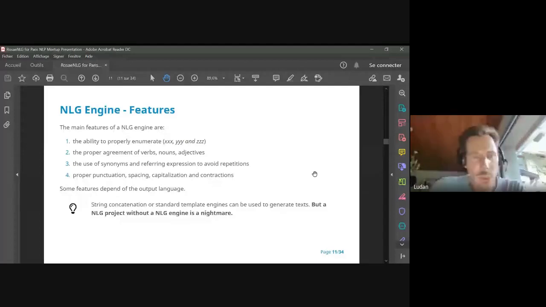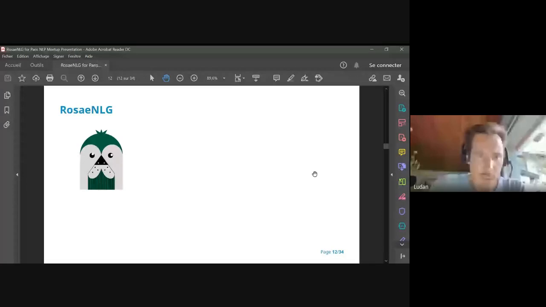So let's now switch to Rosai NLG. It's the open source software I am the author of. It's an open source MIT natural language generation product. It offers the same features as a Bonder solution. Here I'm on slide 13. If it's not the case, please tell me.